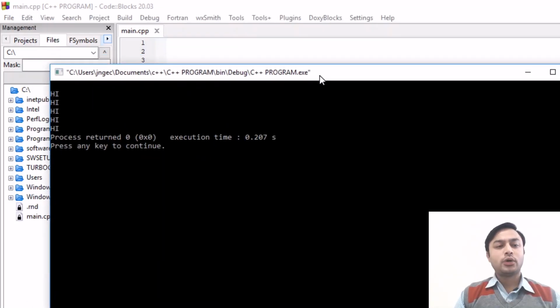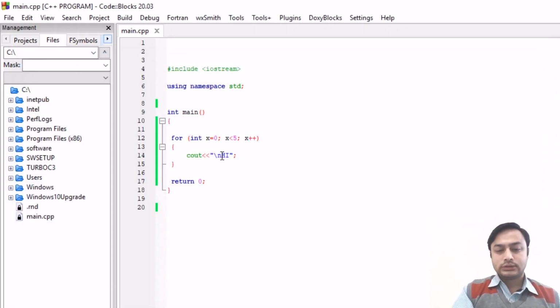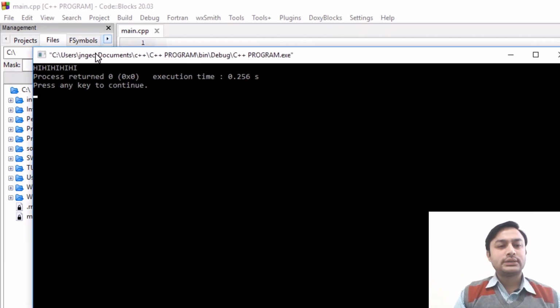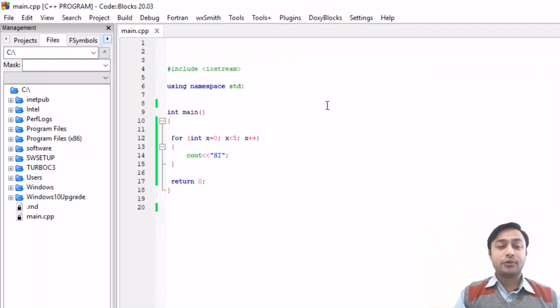Can you see this output? Hi, hi, hi. Yes, sir. So it is printing the message hi 5 times. If I don't use this \n, then you can see that the output is in a single line, that is, hi hi hi hi hi. So that's why I use \n.